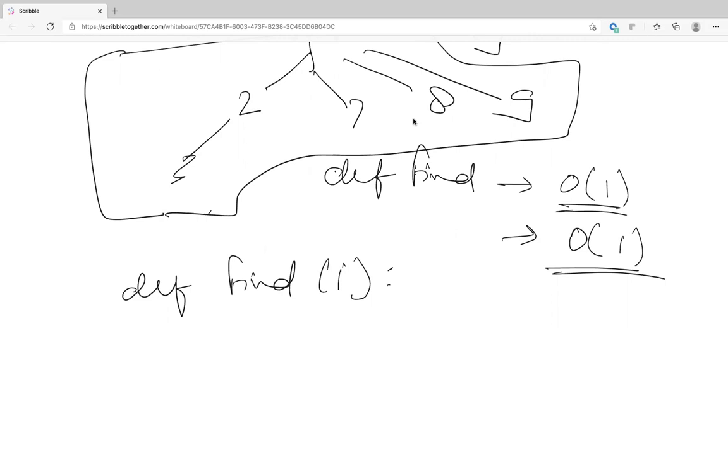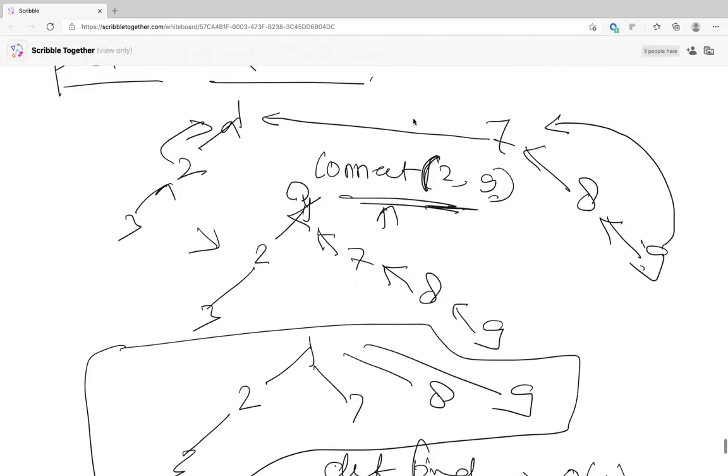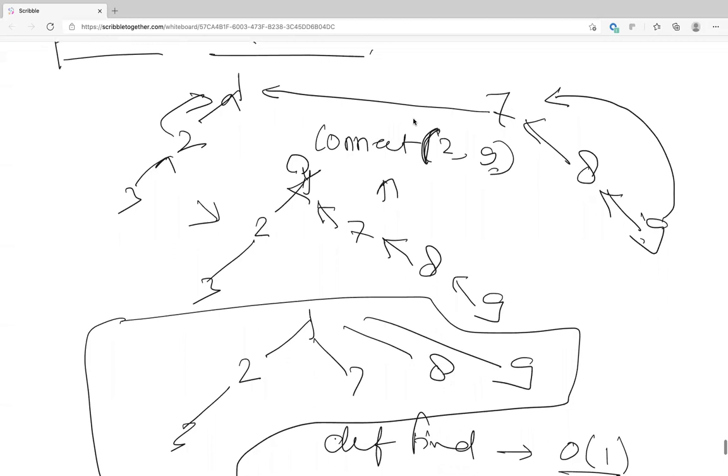But then aren't we increasing the complexity of connect? That will be now order of n. Aren't we increasing the complexity of connect now? Because we are updating each parent pointer of 7, 8, 9. Okay. So basically when you call, let's say, connect 2 and 9, first time, now let's say this is what you got.